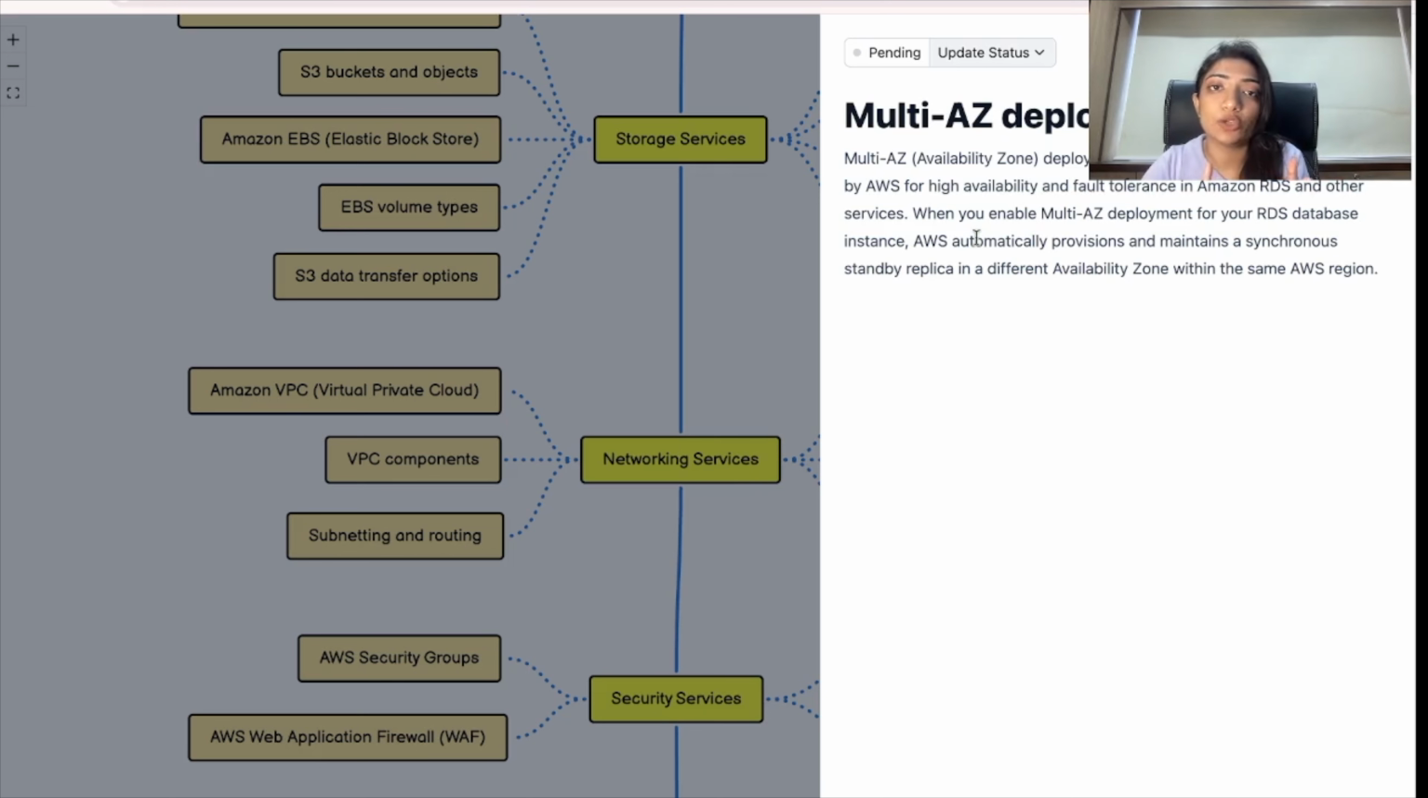So you can use multi-AZ deployment. Suppose in one AZ you have your RDS instance. What about due to some unforeseen condition, those instances were not reachable? You can have a replication of those instances in another AZ also.